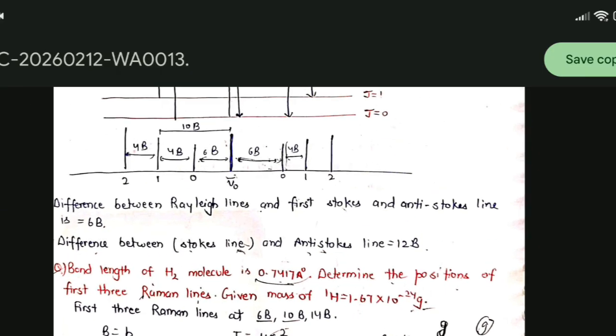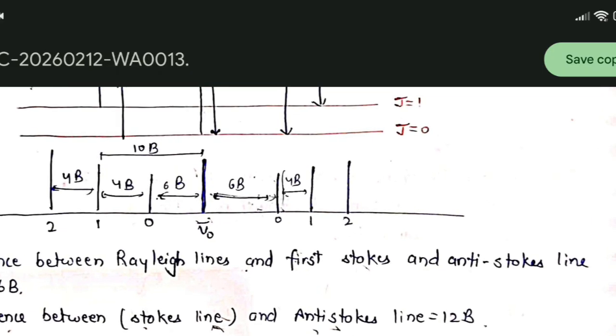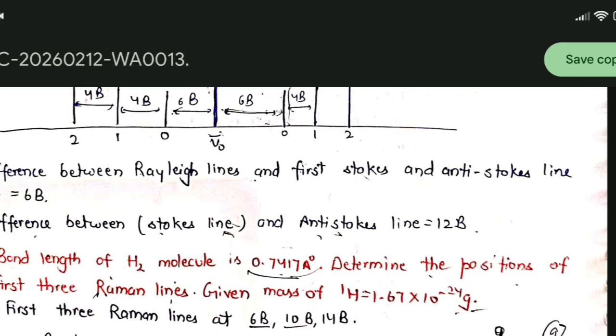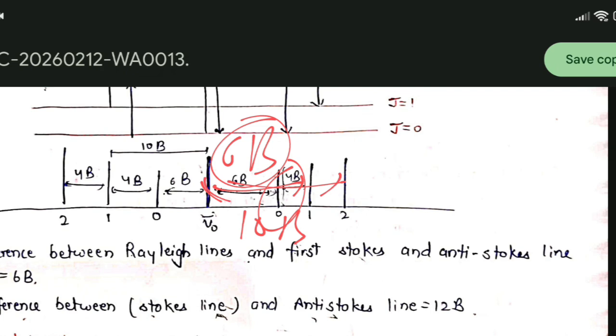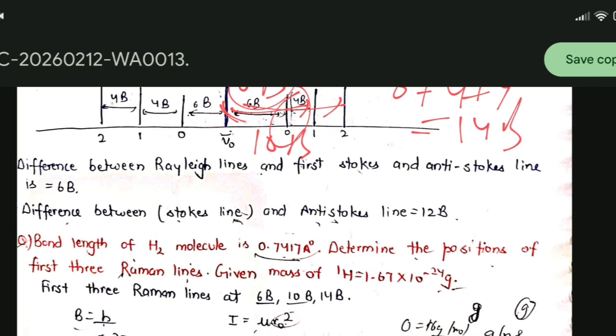Now we can see the first line will be at a distance of 6b. Second Raman line 10b. Third Raman line will be 6 plus 4 plus 4. It will be at 14b.